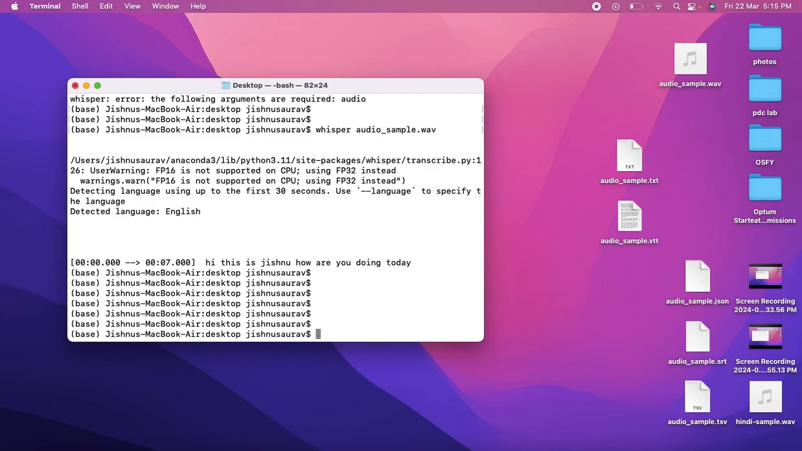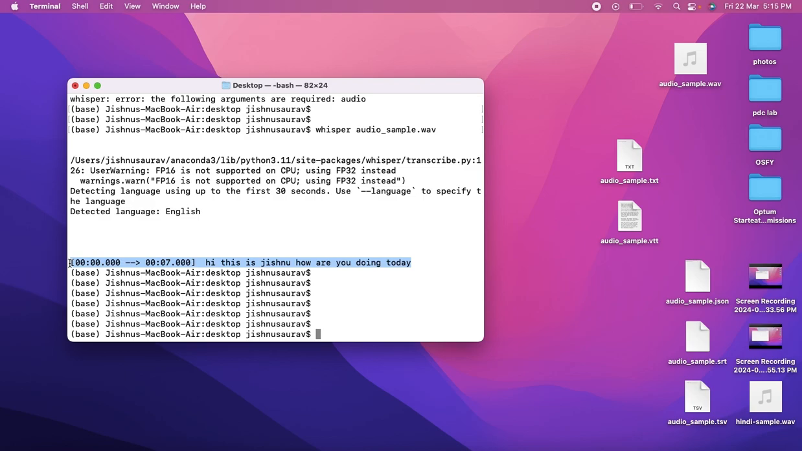Yeah, as you can see, "Hi, this is Jishnu, how are you doing today?" That's what I had said in the audio file, and we can see the transcription. Also the duration in which these particular words were said is shown in the output. Now, the detection of the language itself took some time. After that, the transcription process took a little more time, right?